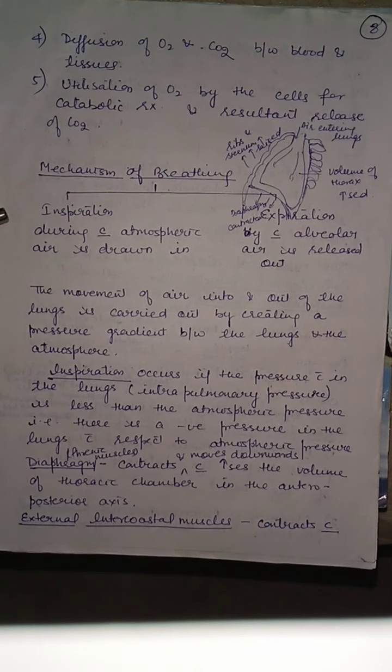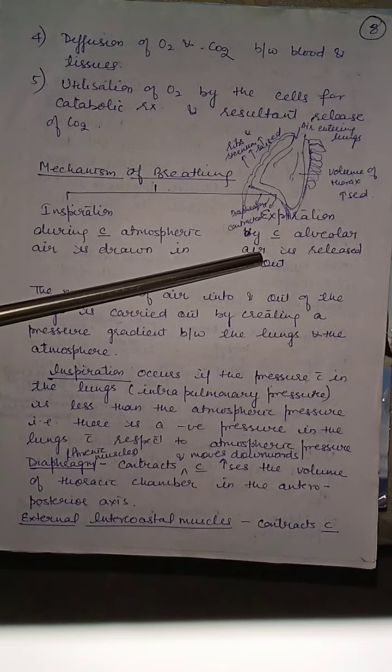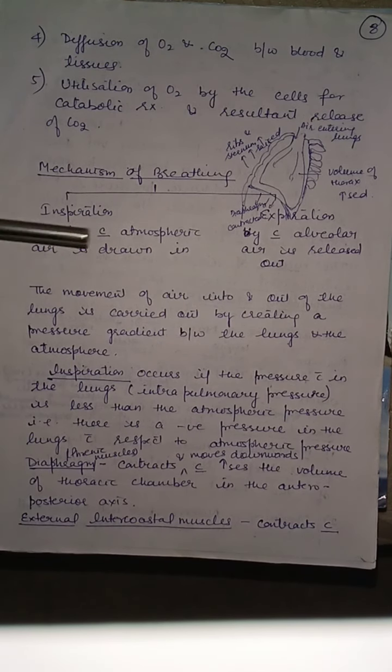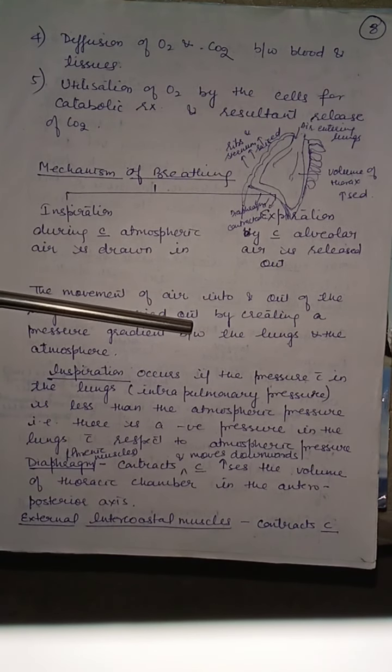During inspiration, atmospheric air is drawn in, and during expiration, alveolar air is released out. So when the air is drawn in, it is known as inspiration. The movement of air into and out of the lungs is carried out by creating a pressure gradient between the lungs and the atmosphere.